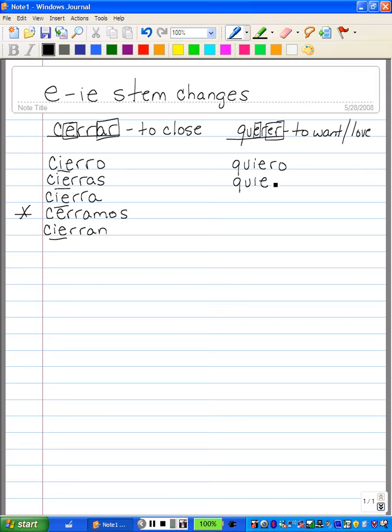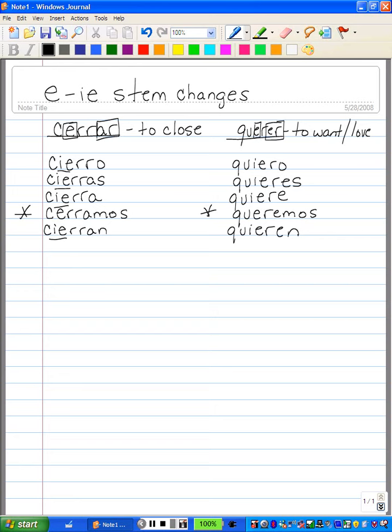The tú form is going to be Q-U-I-E-R-E-S, quieres. Then quiere. But again, the nosotros form does not have a stem change, so it's just queremos. And then the last stem change is quieren.